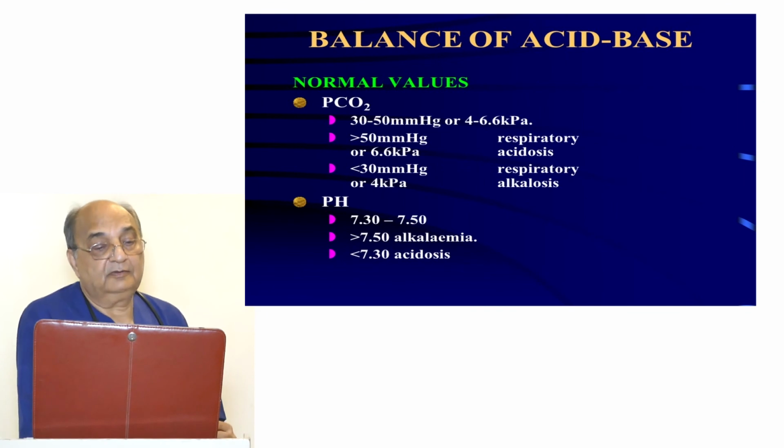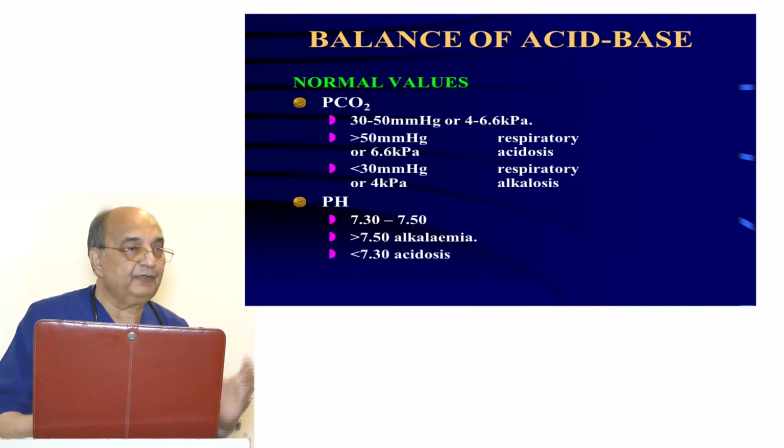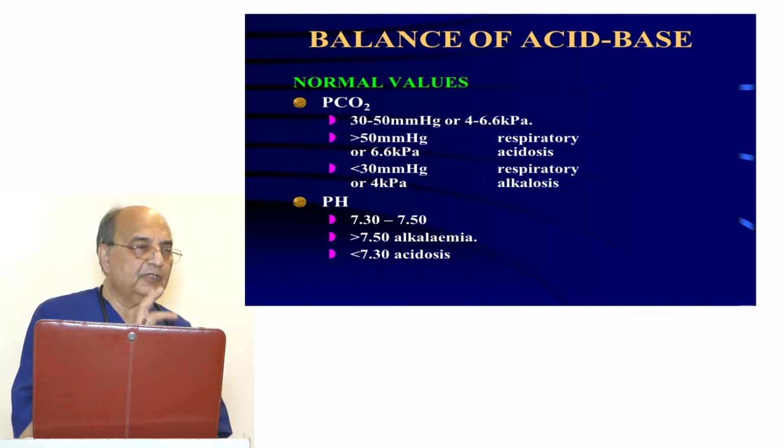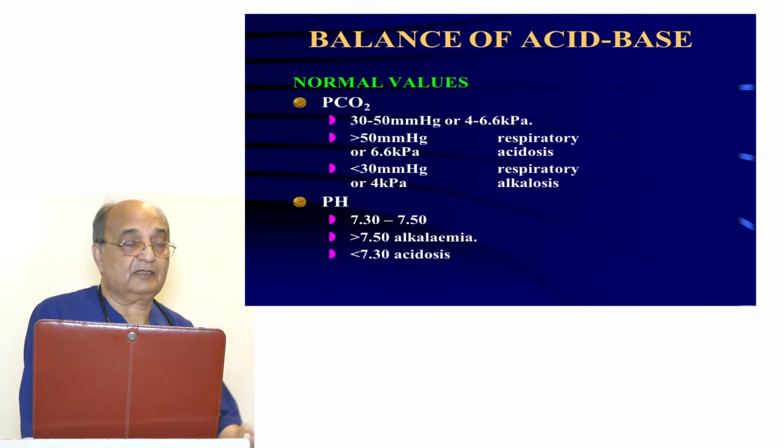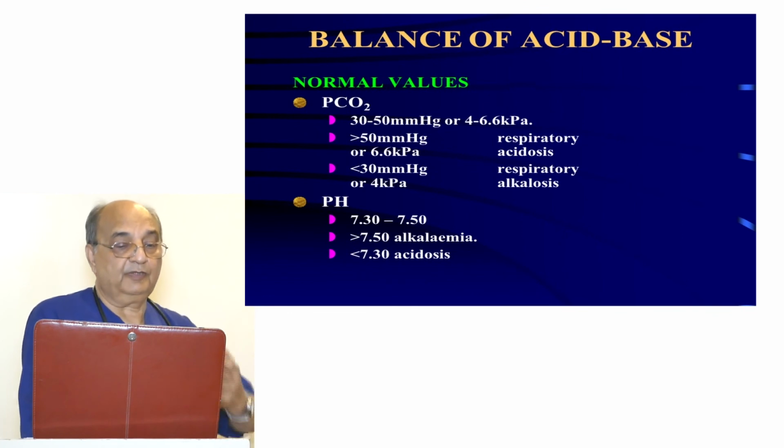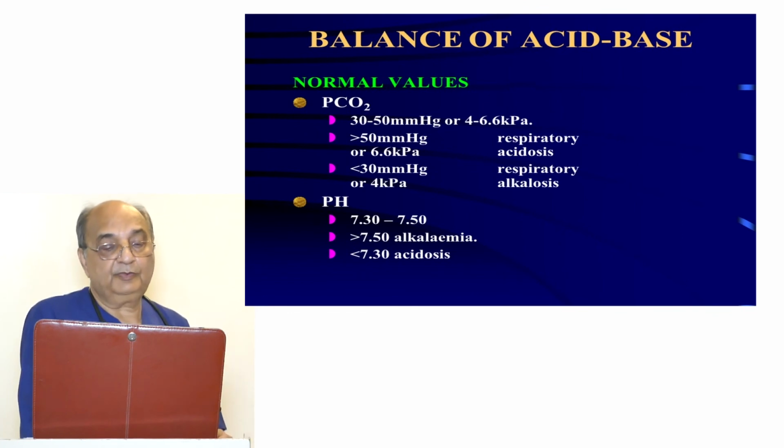Now the normal range is 30 to 50, exact is 40 millimeters of mercury. If you are measuring in kilopascals, 7.5 millimeters of mercury equals 1 kilopascal. So you divide by that, and it comes to 4 to 6.6 kilopascal.